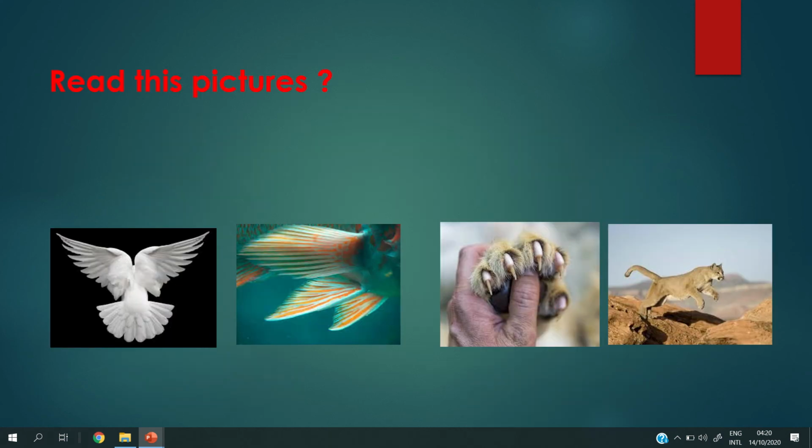Okay, I want all of you now to read these pictures. Look at this one, it is a wing, super, and it is a fence, and it is a claw. It's called a claw. This lion has a strong leg. So all of this is called a body part.